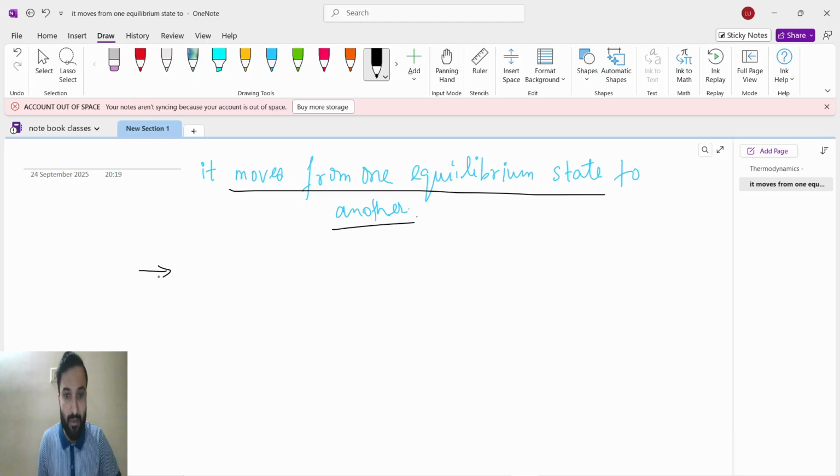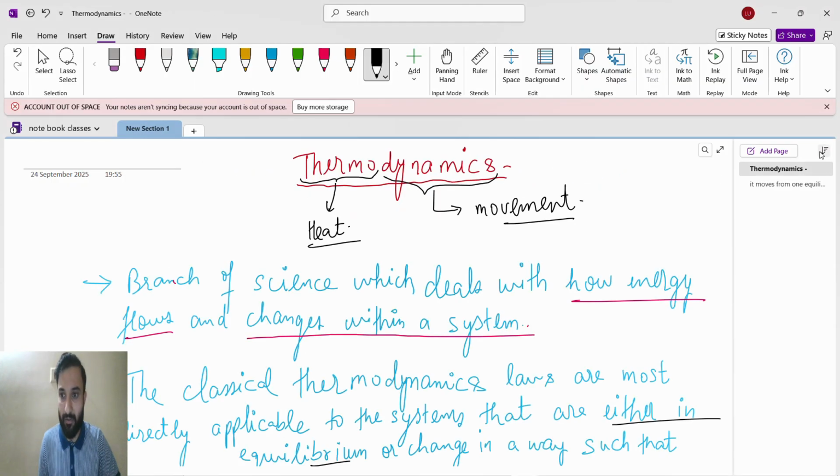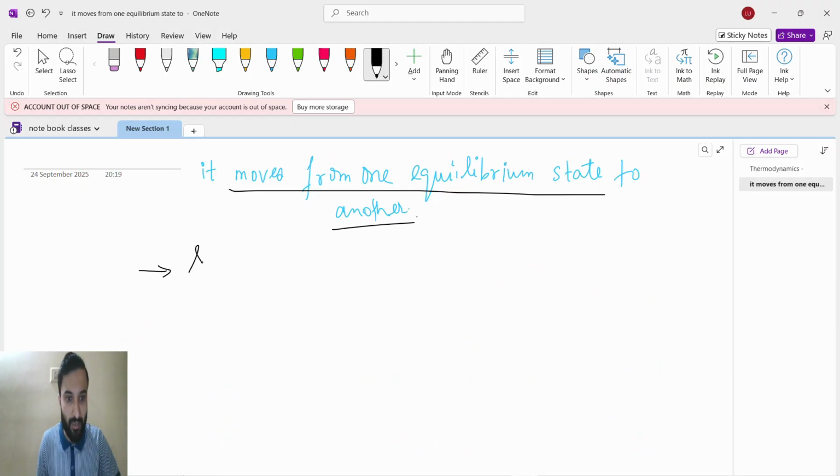Okay, now what will happen in thermodynamics? First thing is system. Okay, these are the definitions you can write. Definition of system I will tell you, you can write it down. A system in thermodynamics refers to the part of universe under observation. Part of universe, very important thing. Okay, chalo likh lo, likh hi dete hain bhai tum logon ke liye.